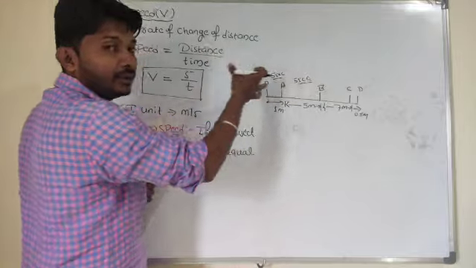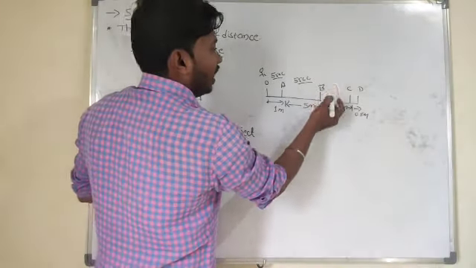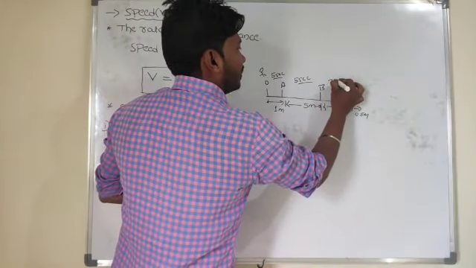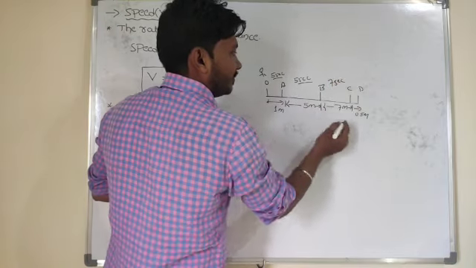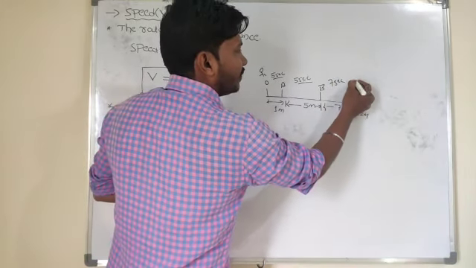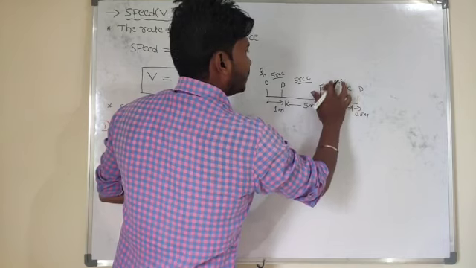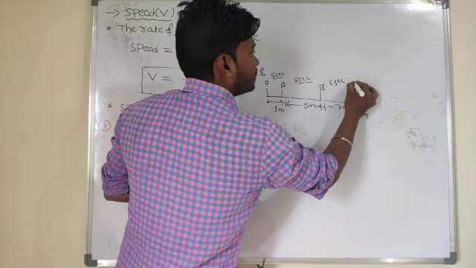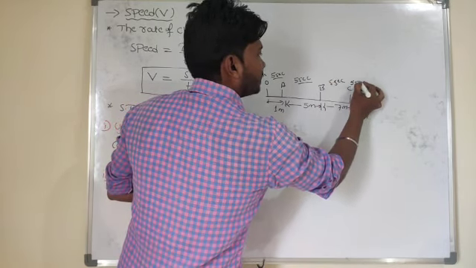So he will run a little bit fast here, from A to B. Again from B to C, he will run a little bit more than the previous one. So from C to D, he will walk very slowly. So this one is 5 seconds. He will take that again 5 seconds.